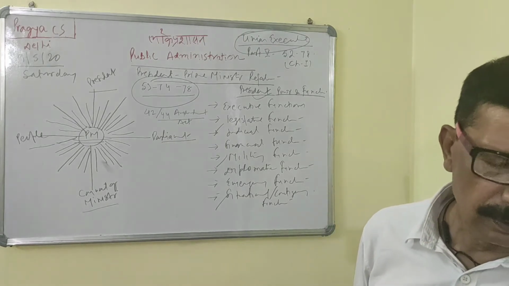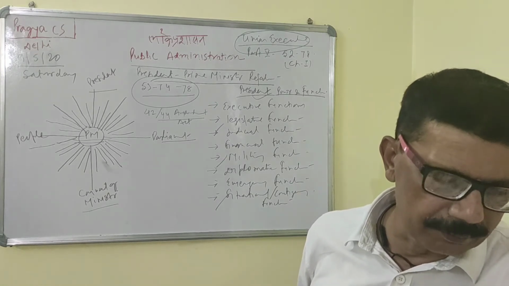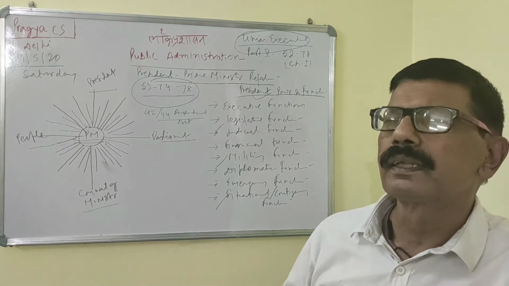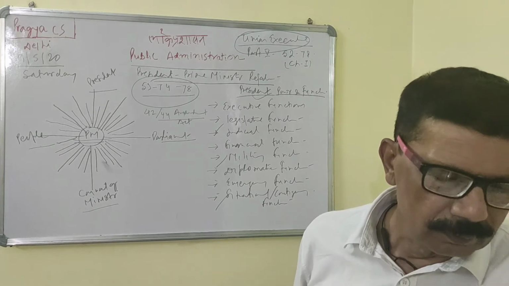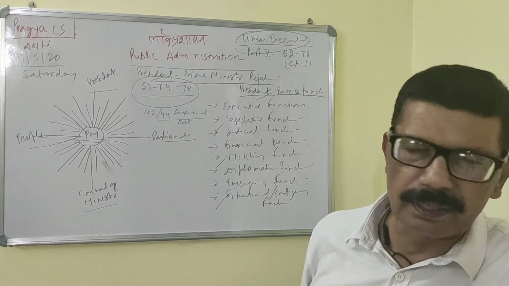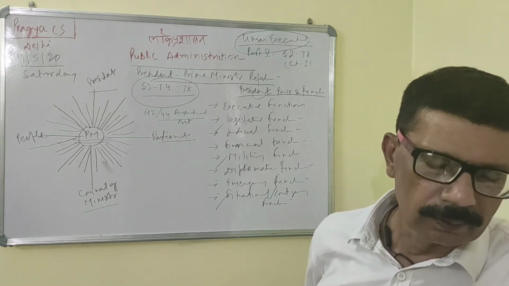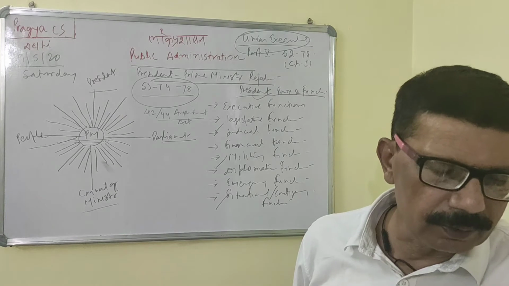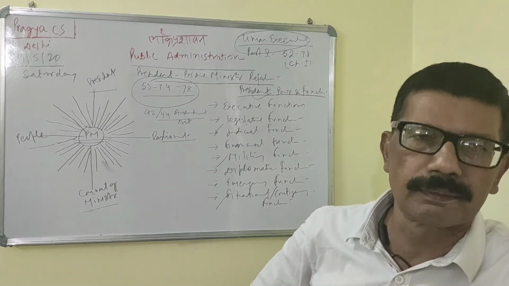The salary and allowances of ministers are determined by Parliament. The President gives the oath to ministers, and the Council of Ministers is collectively responsible to the Lok Sabha in particular and Parliament in general. So these are some provisions related to the Council of Ministers.